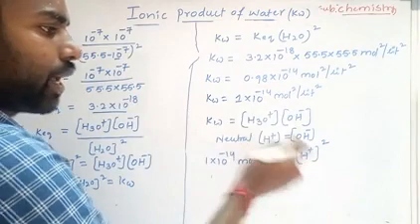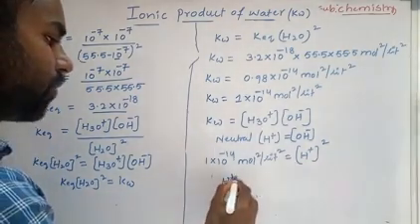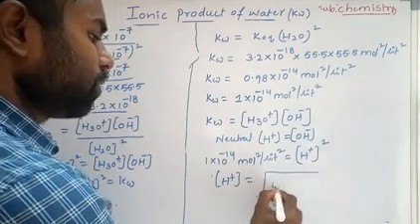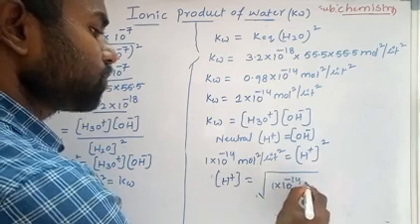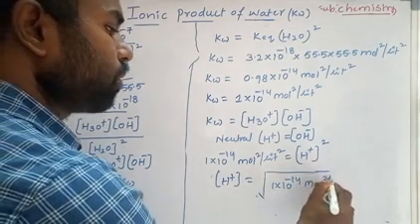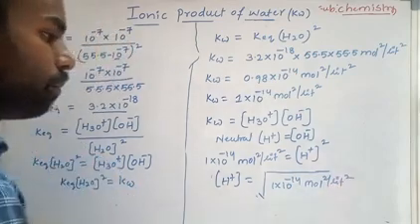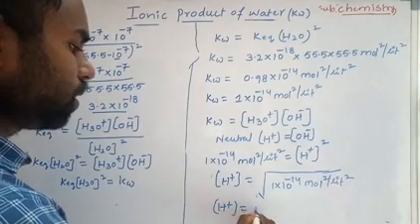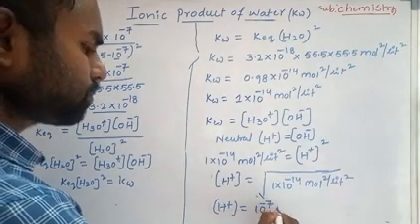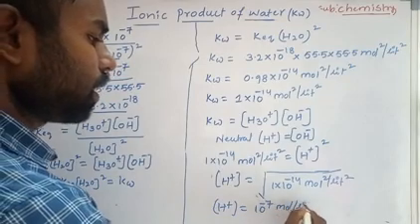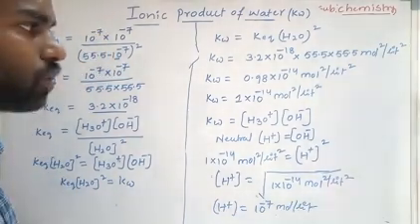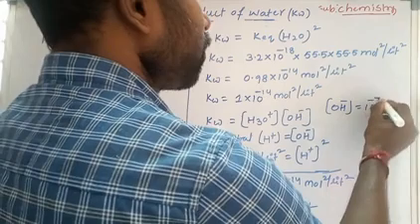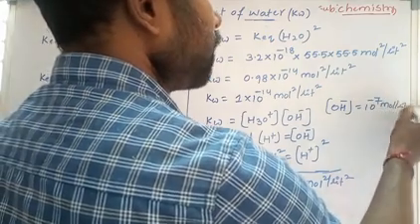Here for H3O plus, I have taken H plus concentration. Then H plus ion concentration equal to the square root of 1 into 10 to the power of minus 14 mole to the power of 2 liter to the power of 2. So the square root gives H plus ion concentration equal to 10 to the power of minus 7 mole per liter. Then OH minus ion concentration equal to 10 to the power of minus 7 mole per liter.